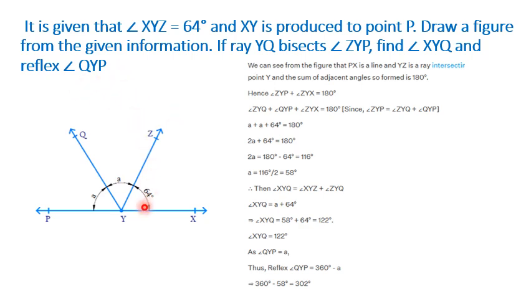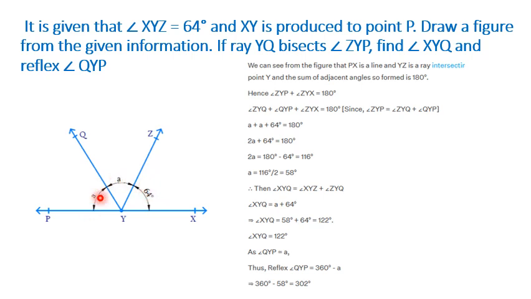What is an angle bisector? We have discussed it in a previous video. If YQ is the bisector of ZYP, then these two angles are equal. We denote it by angle A. So let us first find angle A. Now these are angles in a straight line, which is 180 degrees.